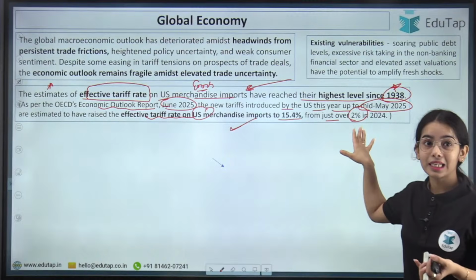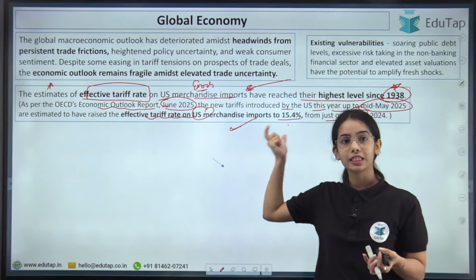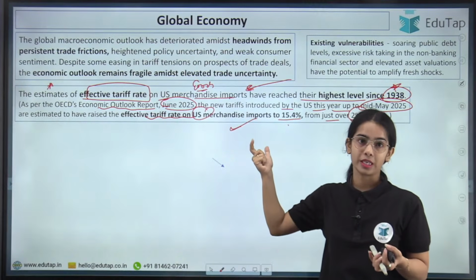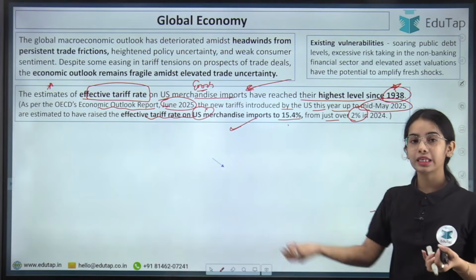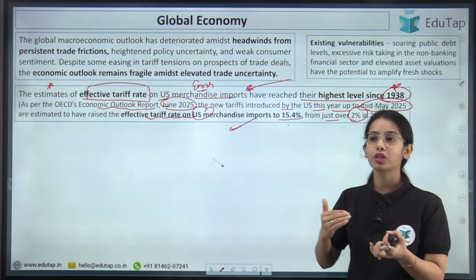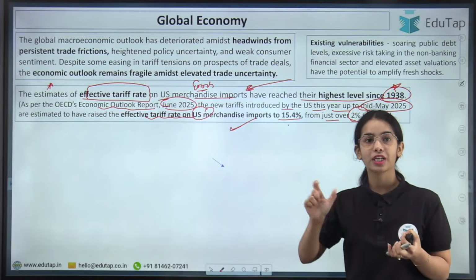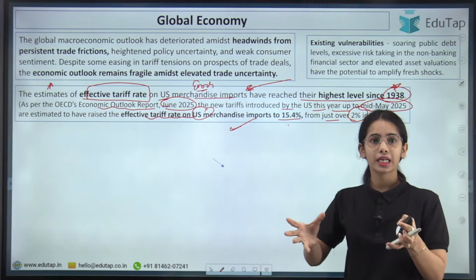So you can understand that there is a huge increase that is expected, that is estimated, in the tariff rate imposed by the US. And that is very problematic, because if you are suddenly imposing so much tariff, the trade will be halted, or there will be supply chain disruptions. The supply chain will be disrupted. Different countries will